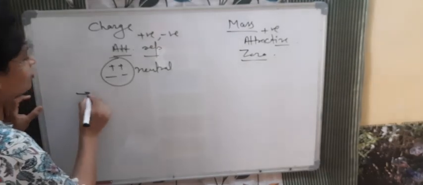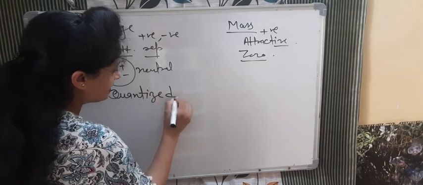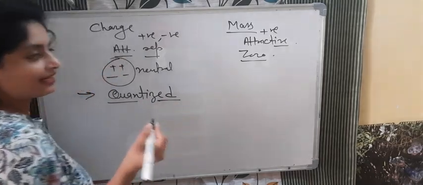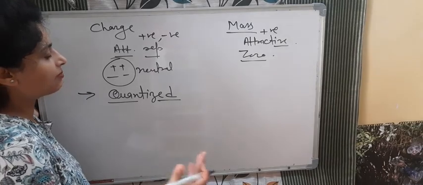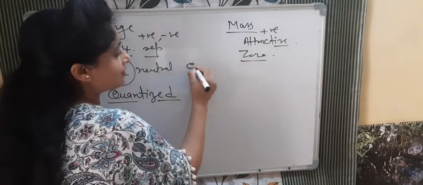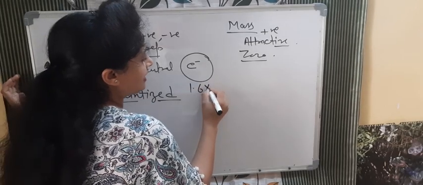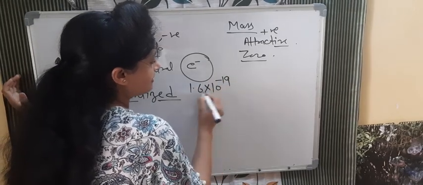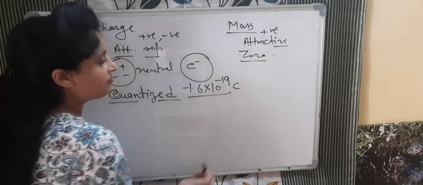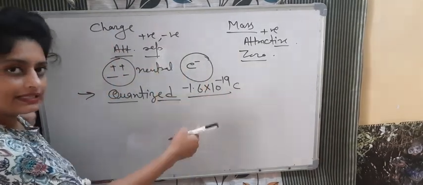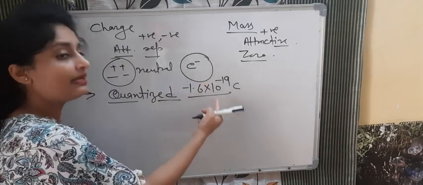Now, what do you mean by quantized? That is important. Quantized means when we transfer charge, charge is always transferred in the form of a complete number. The minimum charge that exists independently is the charge on an electron or a proton. The amount is 1.6 into 10 raised to the power minus 19 coulomb. This is the smallest amount of charge that exists independently.